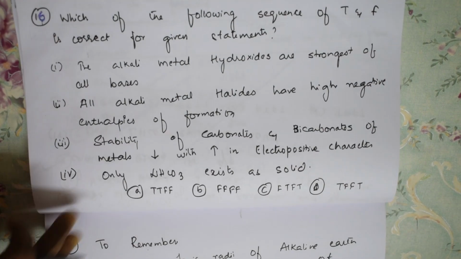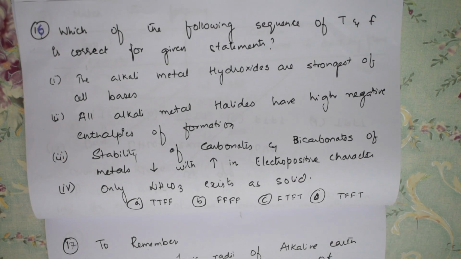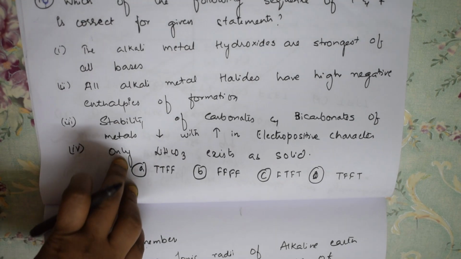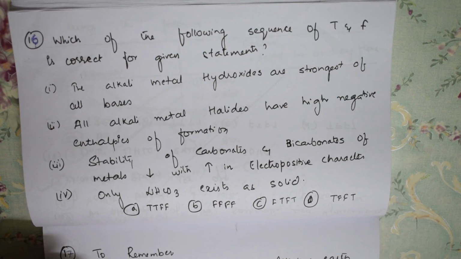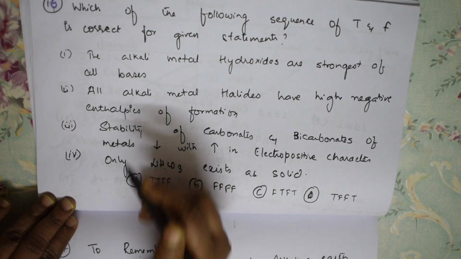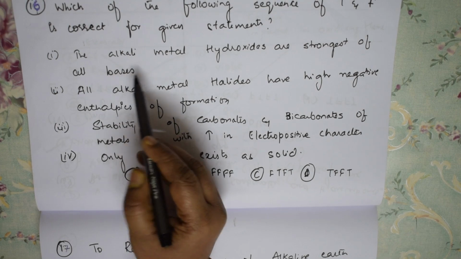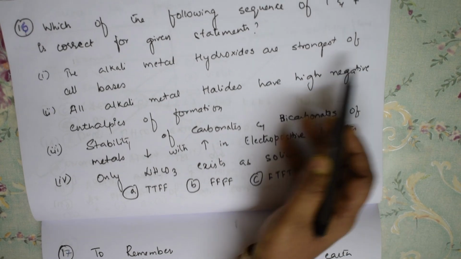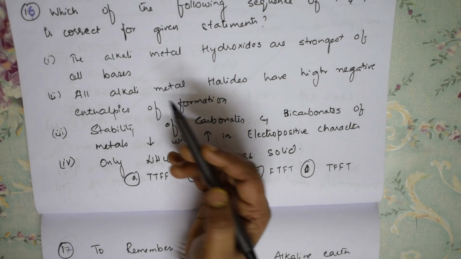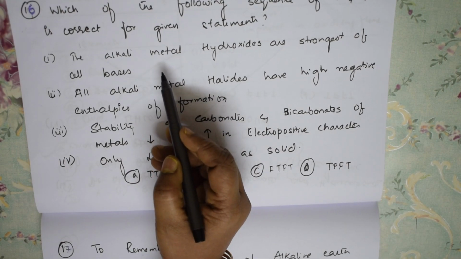Right, let us read this. Here they have given which of the following statements is true or false. Okay, true and false, not or. True and false. Right. So here in the given statements, now let us read. The alkali metal hydroxides are the strongest of all bases. Okay. So correct, no? What did we say?